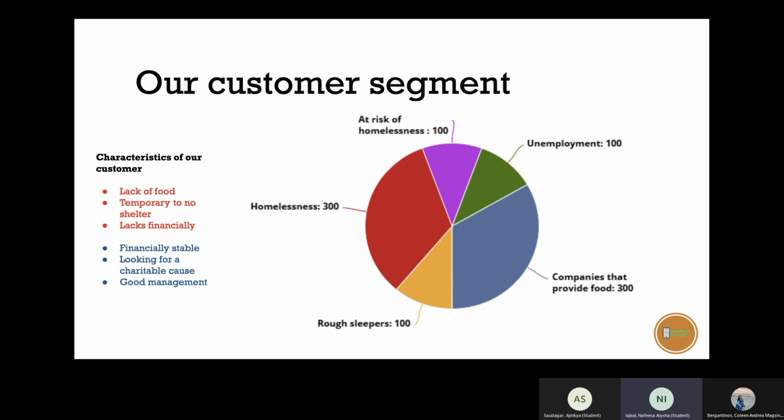We would like to split this into 5 sections. As you can see, homelessness and companies that provide us with food are the same. This is because they are the main target audience. However, this doesn't mean that we exclude the others. Looking at the characteristics of our customers, the red section correlates with the pie chart for the homeless people. The blue section is for companies that provide us with food. Some characteristics from the red section can also help solve the 3 minority customers.